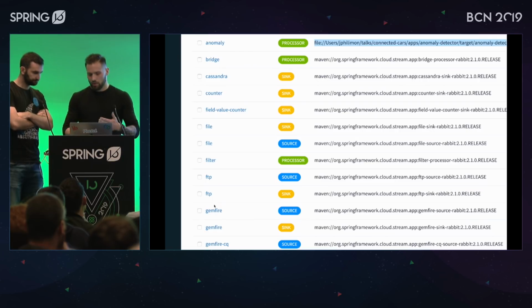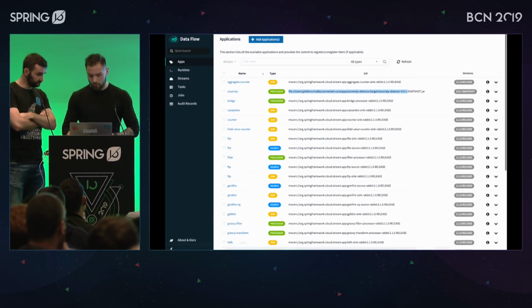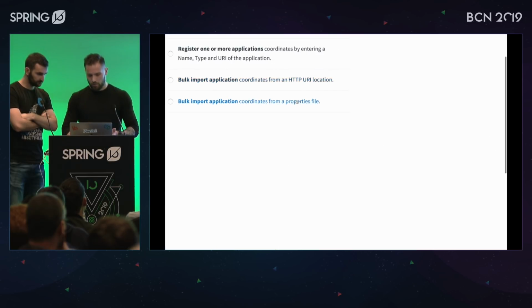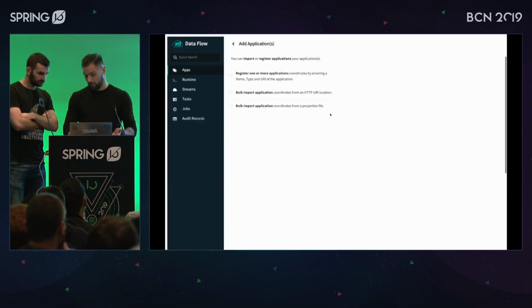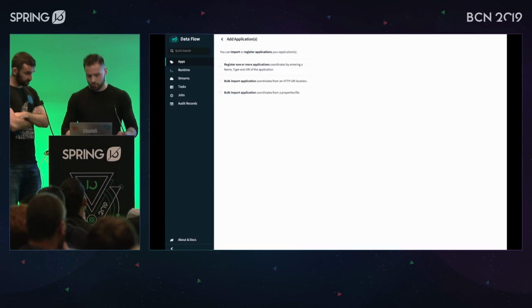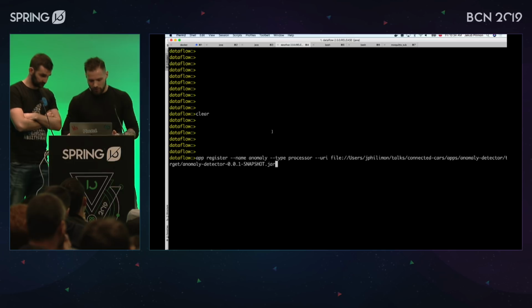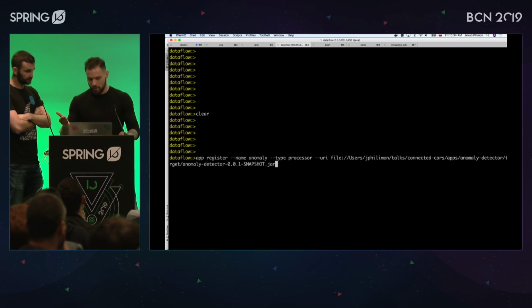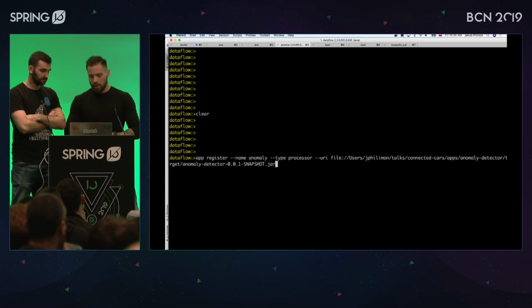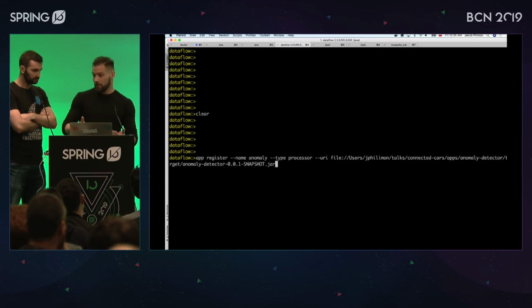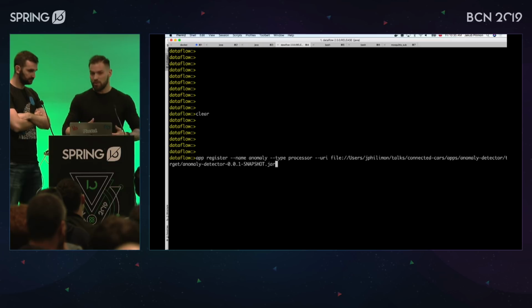Okay. So we can do whatever you want in here, right? And actually, how to push those applications? You can just add an application in here. You can do bulk import. You can register one. That's it when it comes to UI. You can do more or less the same via shell in here. Like you can register an app, an anomaly detector, you pass in where the application is, what's the type of the application, is it sink, is it source, maybe it's a processor, maybe it's a short-lived task.